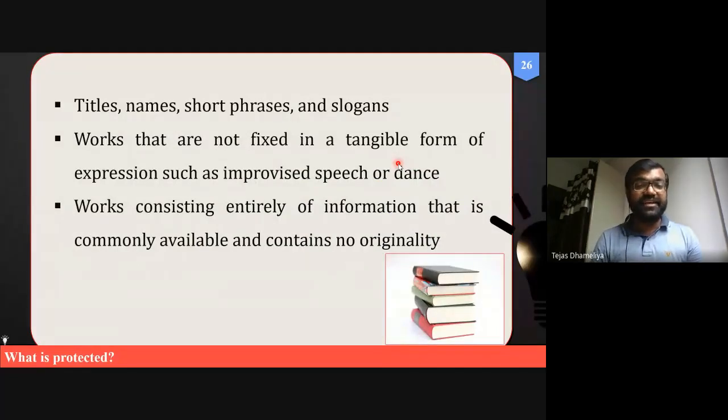And what are the other things that can be protected? I gave these other non-pharma examples, which are out of your scope, to help you understand the purview of copyrights. What other things can be covered under this? Certain titles, names, short phrases, slogans, etc. can also be covered. Works which are not fixed in tangible form of expression, such as improvised speech or dance, which we already discussed about.